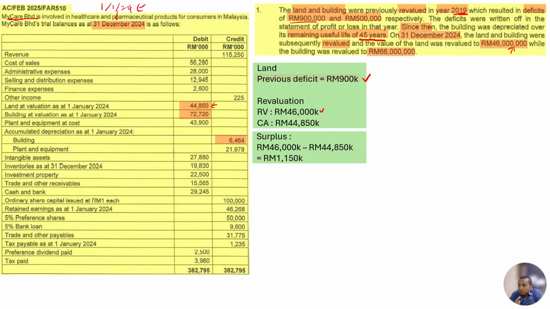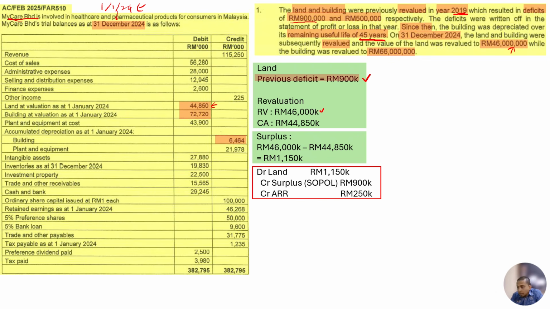Because previously we have a deficit of 900,000, before we record the surplus to asset revaluation reserve or ARR, we need to set off this deficit. To set it off, we put on the credit side surplus which goes to SOPL directly by 900,000, because the previous deficit also went to SOPL, but on the debit side.